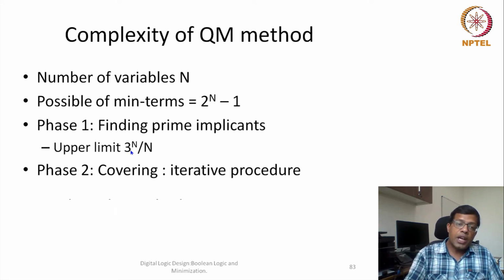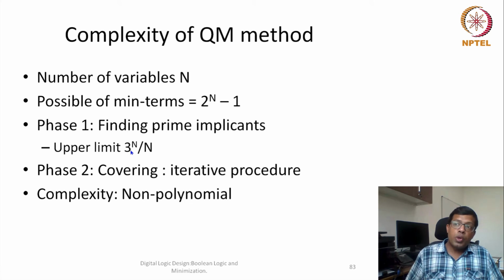What does it mean to be non-polynomial? What is polynomial complexity? Polynomial means your complexity is a power of n: n to the power 2, n to the power 3, n to the power 4, n to the power x, where x is a degree. But if the complexity is equal to 3 to the power n, it would increase exponentially as n increases.